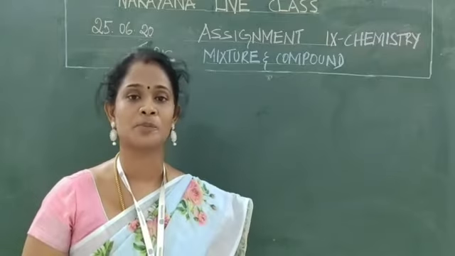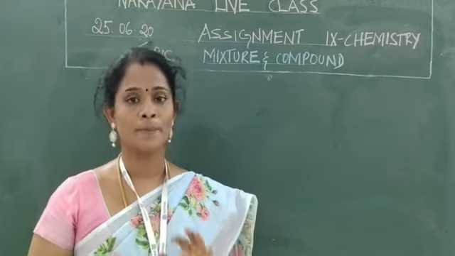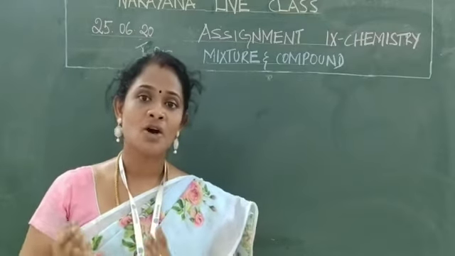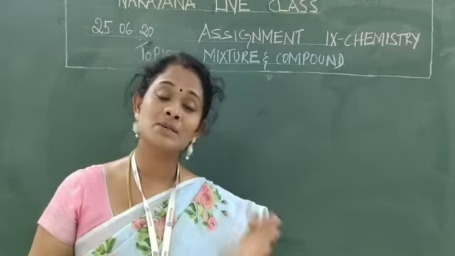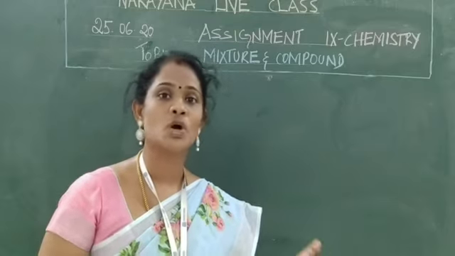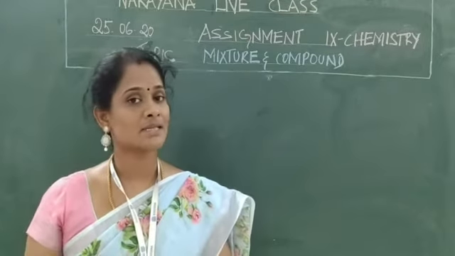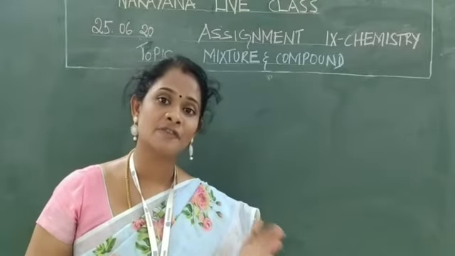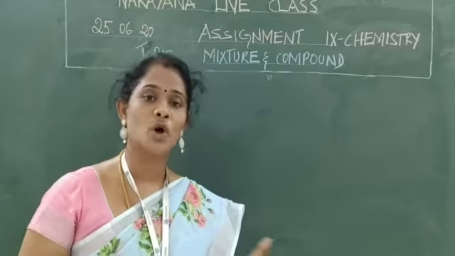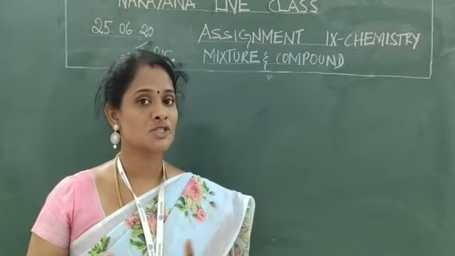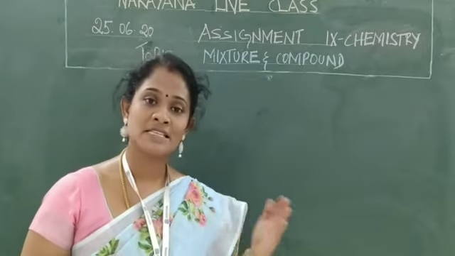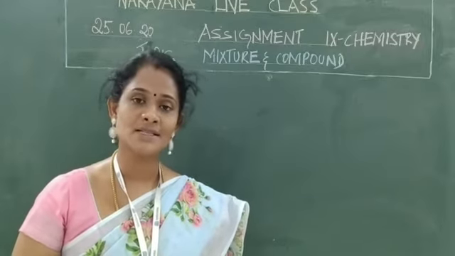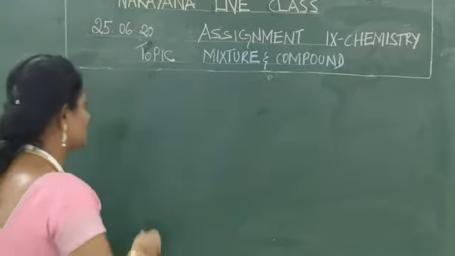In a mixture, the properties of the mixture are similar to the properties of the constituent substances, and no new substance is formed. Whereas in a compound, the property of the compound is entirely different from that of the constituent substances, and a new substance is formed. Now let us discuss the question answers one by one.